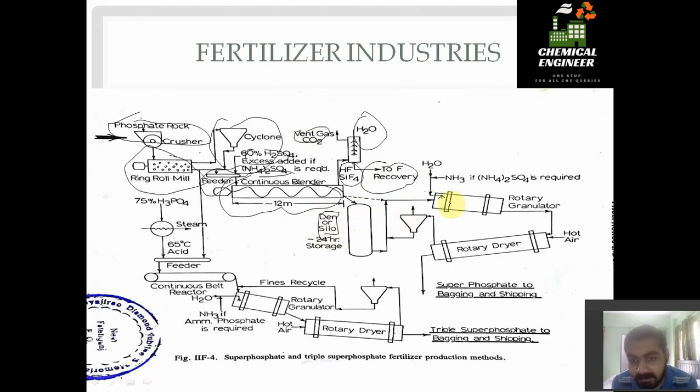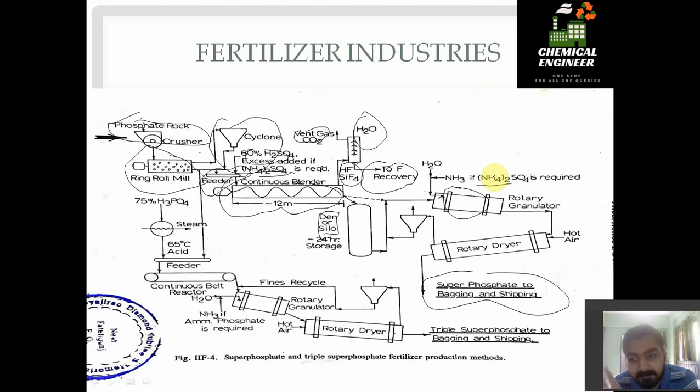From this storage tank, if we want to use it, we directly use it by drying or granulating it. We use granules, we don't use powder. From these granules we can dry and form superphosphate, so superphosphate is produced directly using this method. Here, as mentioned, we use NH3 for granulating with H2O. In order to form a granule from a powdered solid or liquid-solid mixture, we use NH3 and H2O.